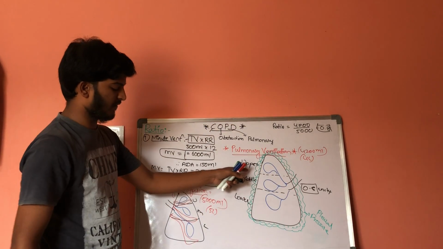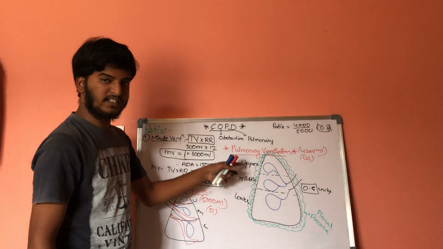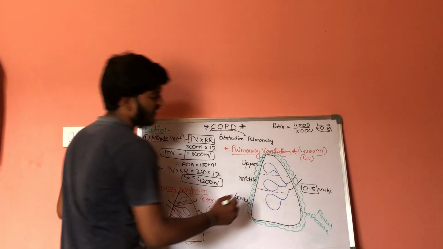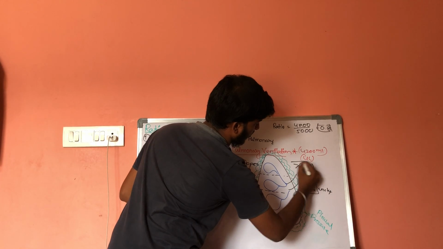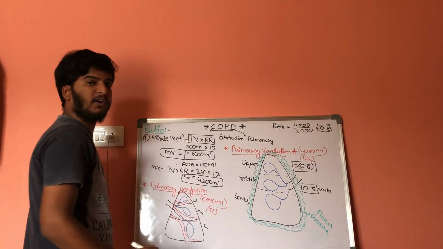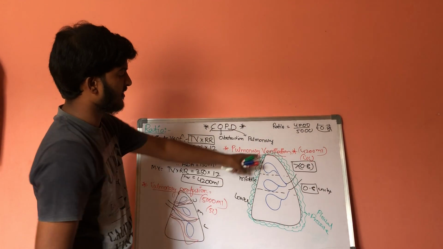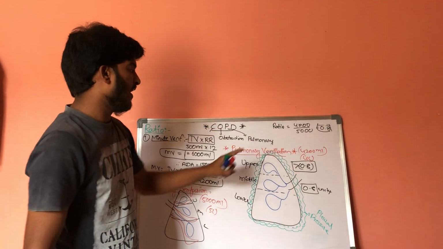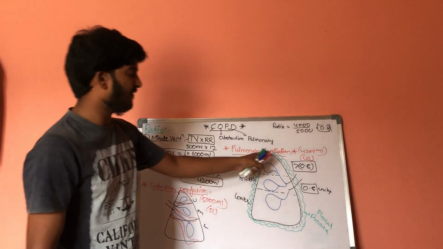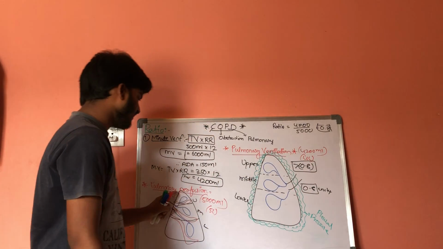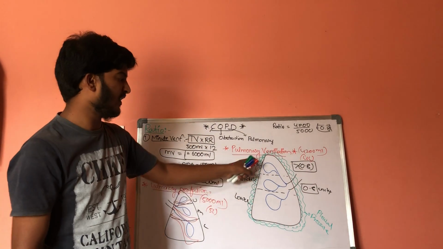In the upper part of the lung, the ratio is more than 0.8. Here ventilation will be less and perfusion rate will be more in the upper area.